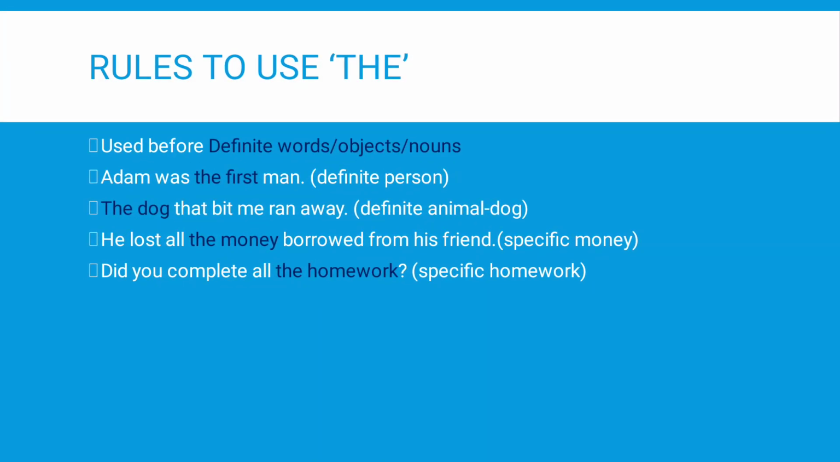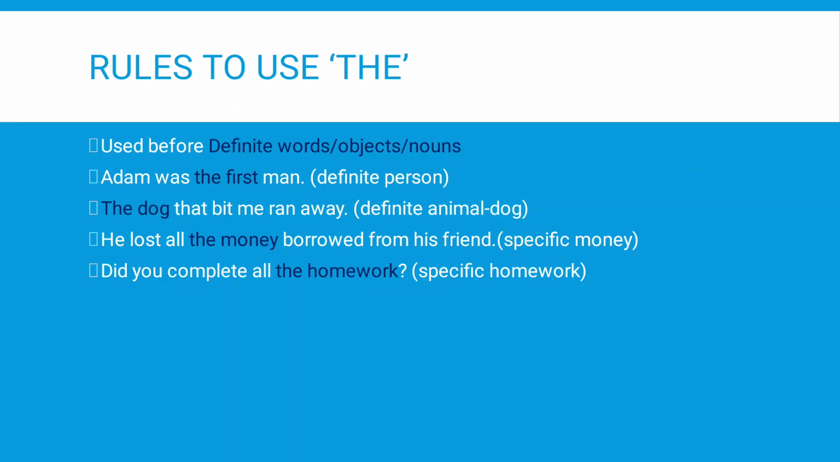In this image, we come to know that the article "the" is used before definite words, objects, or nouns. The following examples are very clear to understand. Adam was the first man. The dog that bit me ran away. He lost all the money. Did you complete all the homework?